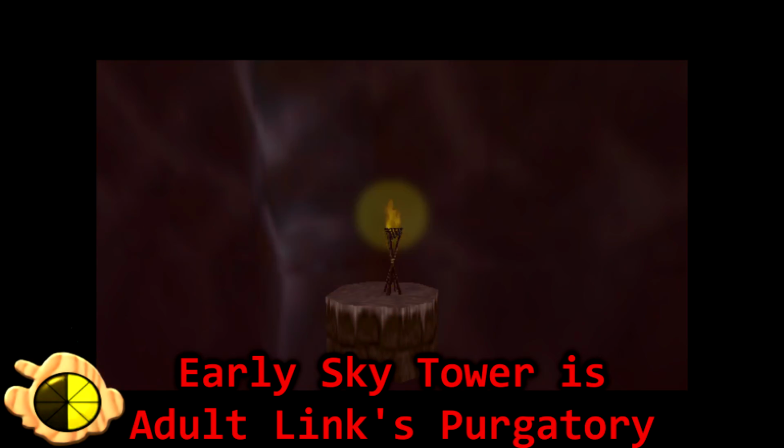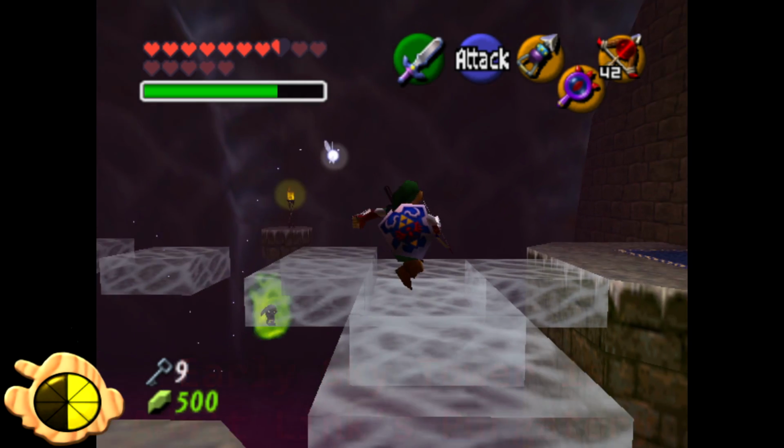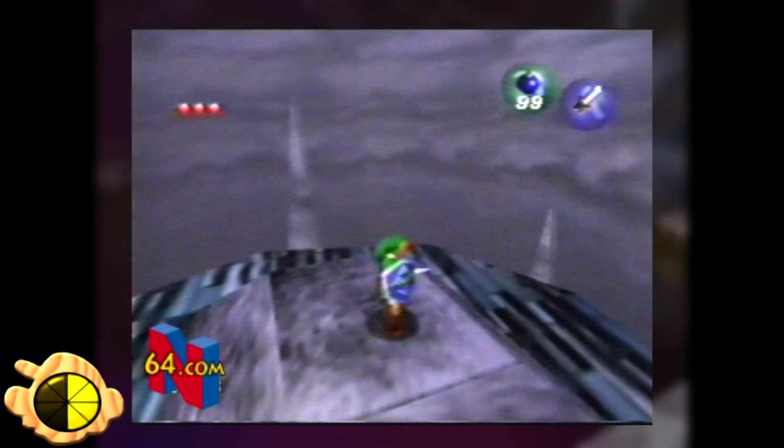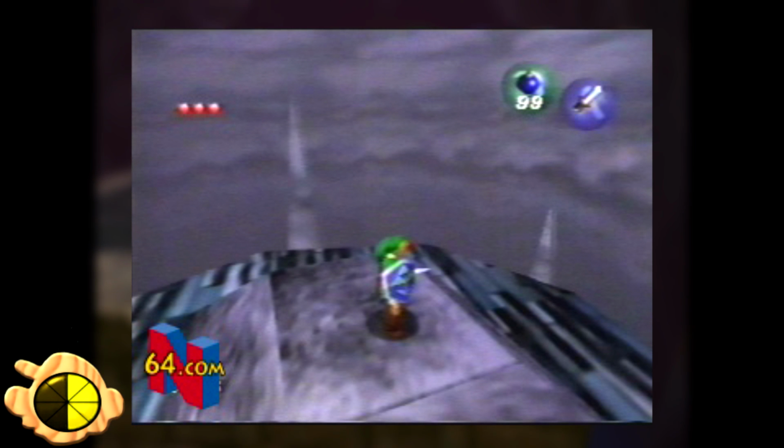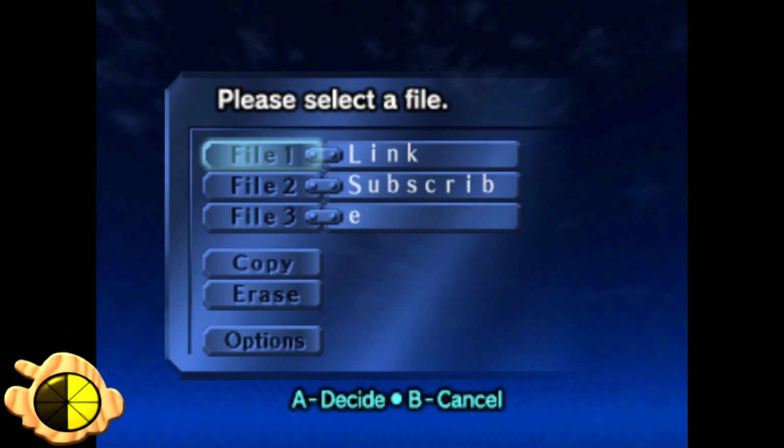Early Sky Tower is adult Link's purgatory. There's a beta image of Link on a tower surrounded by nothingness. This background looks very similar to the file select screen, so this could possibly have been a placeholder for the file select background, but I'm not entirely sure.